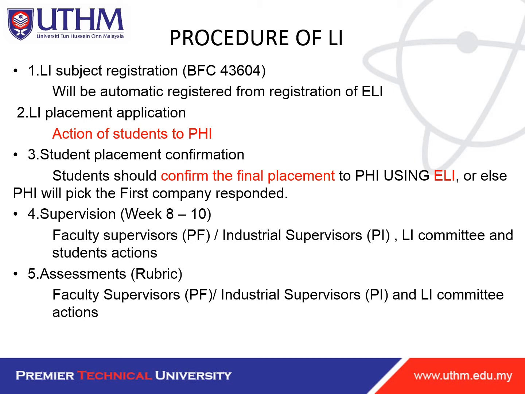Else, if the company directly emails me, or either the PSI, where PSI means the JLI, then we will pick the first company that responds. If the second and third companies respond later and you get accepted by them, you need to reject them. You need to do it manually with the company and inform them that you have already been accepted by another company.